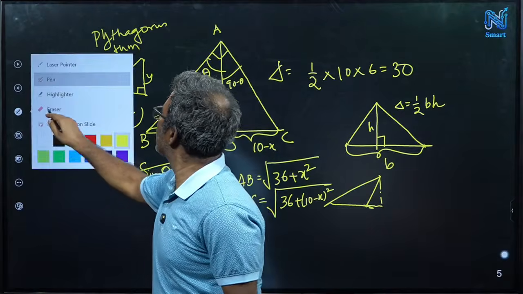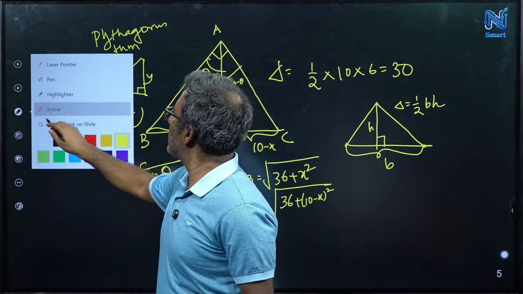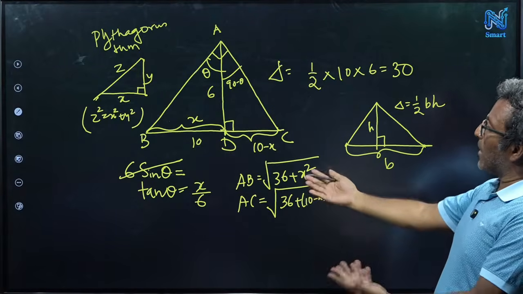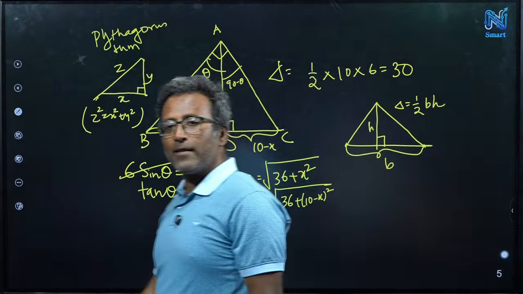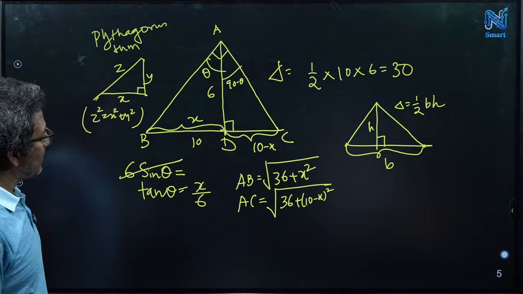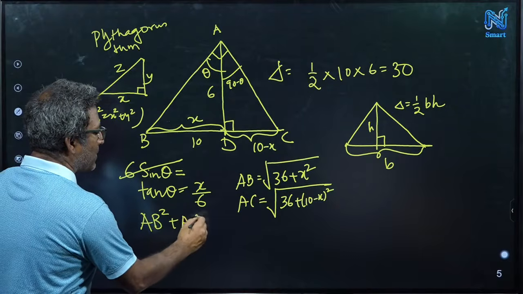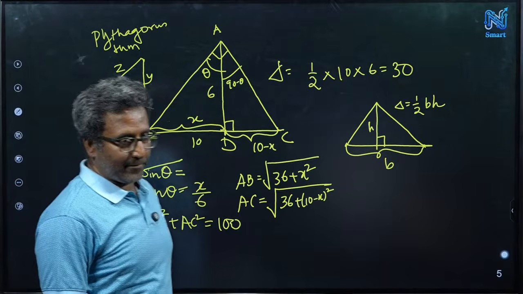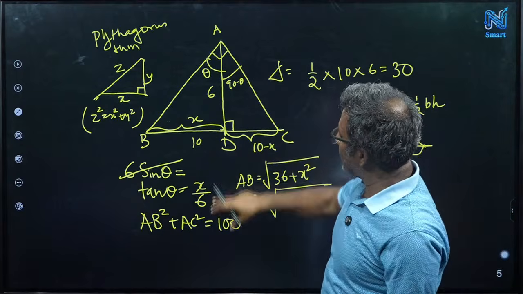Maybe I erase this. Okay. Now you just compute AB square plus AC square. It has to be 100. Just write it down. What do you see? You get a quadratic equation. Good. Why is AB square plus AC square equal to 100? Here I use the fact that the angle A is 90 degrees. So in general we may not have this. Because the angle A is 90 degrees, we have this.